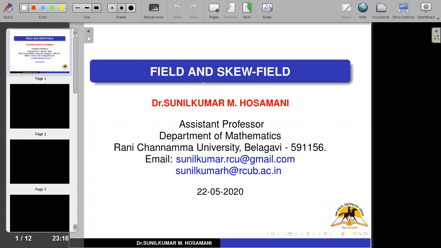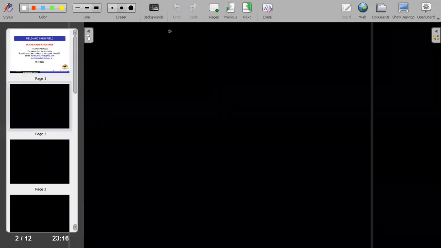So today's topic is field and skew field. Before that, let us recall the definitions which I have discussed in my last lectures. Let us recall the definition of a ring here.